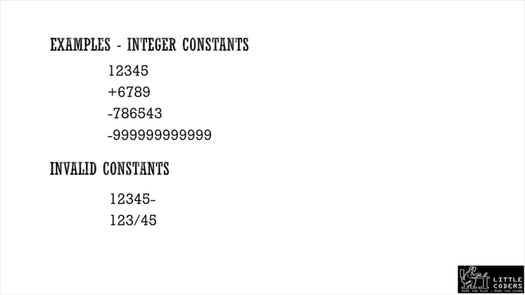Similarly, if I write 1, 2, 3 slash 4, 5, we are using a special character, slash, so it is also an invalid constant. We have to use these rules to form an integer constant. When it exceeds the specified maximum limit, it will automatically be treated as a long integer constant.